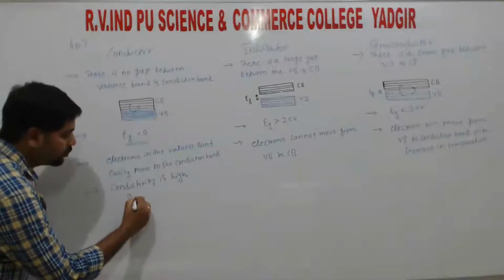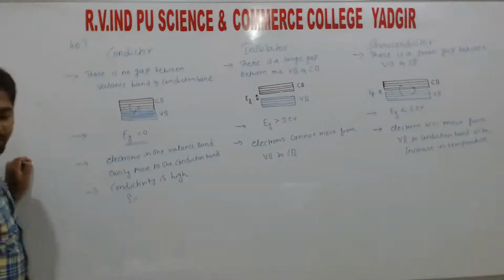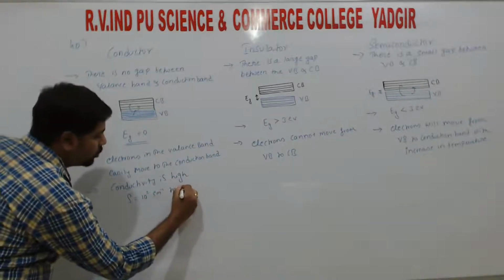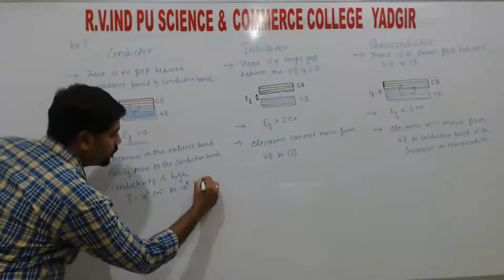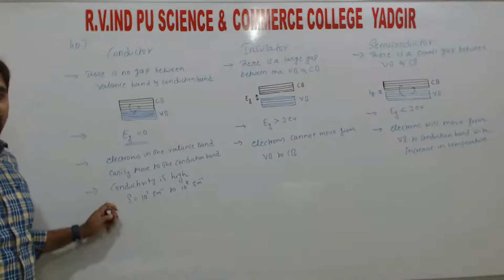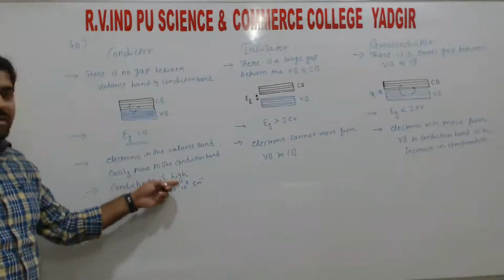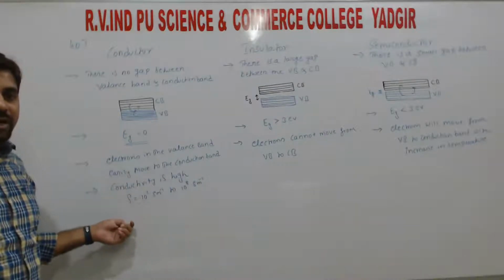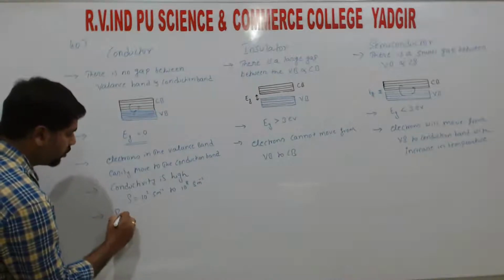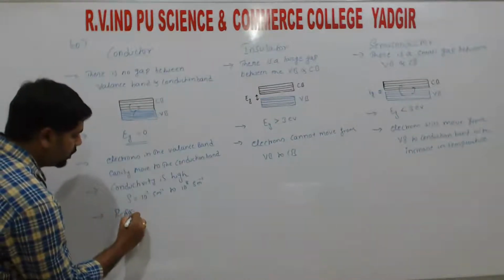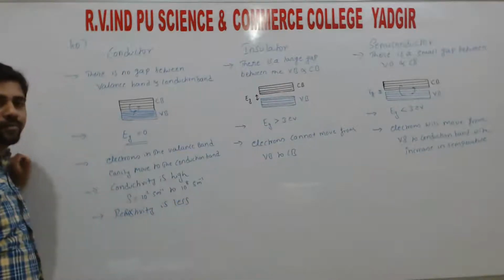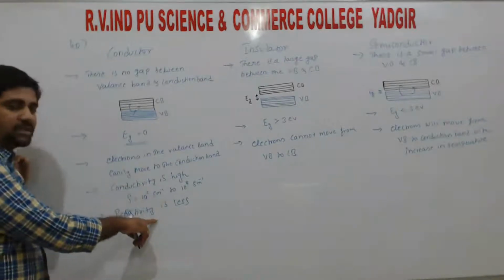So that value is equal to 10 to the power of 2 Siemens per meter to 10 to the power 8 Siemens per meter, right? So you can also write this as resistivity. So you can choose any one. So here conductivity is high, and conductivity is the reciprocal of the resistivity. So if conductivity is high, resistivity is less. So you can mention that also as a point, right? Resistivity is less, right? So if conductivity is high, resistivity is less.